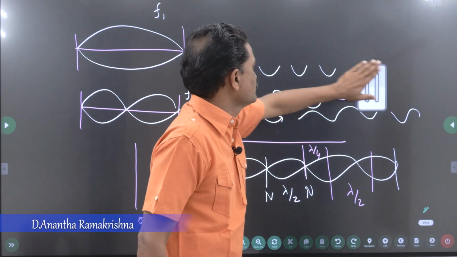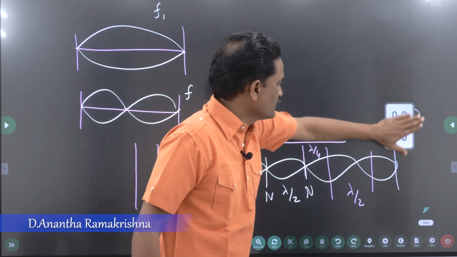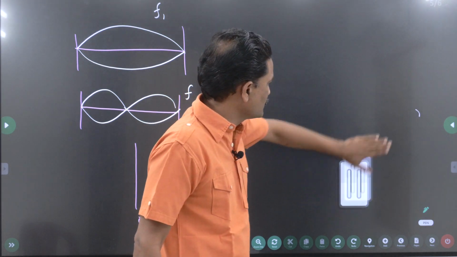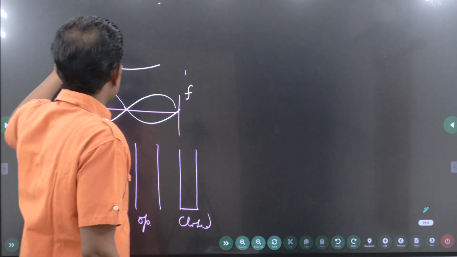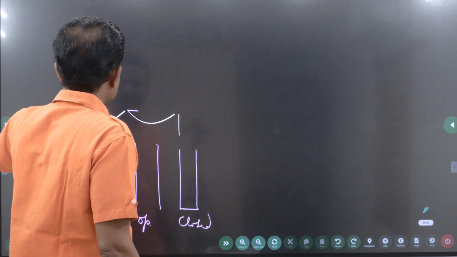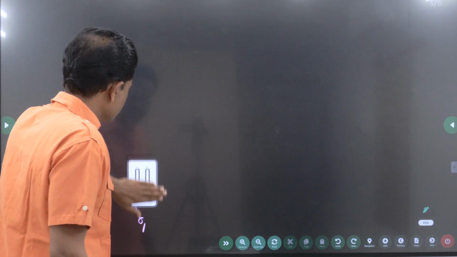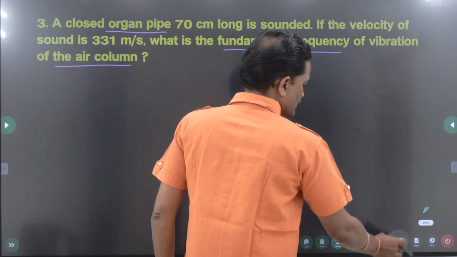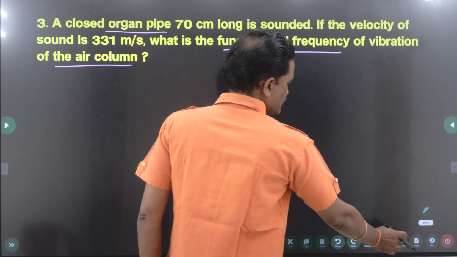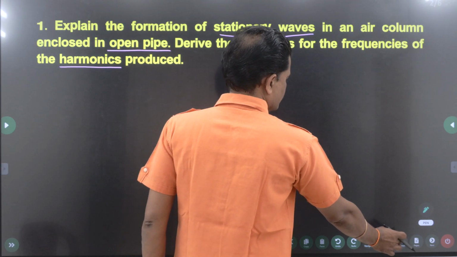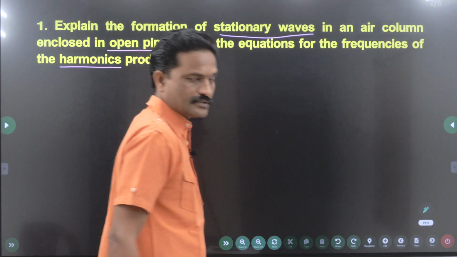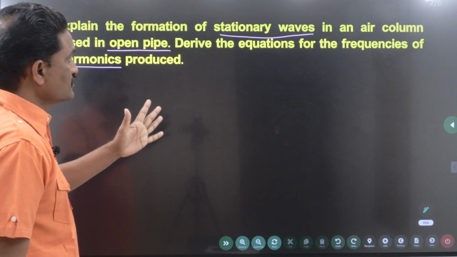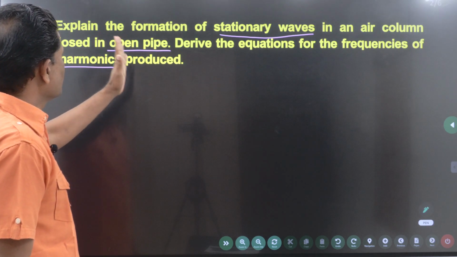Resonance is the condition where the natural frequency of the object is equal to the frequency of the periodic force being applied on the object. In that situation, that object vibrates with maximum amplitude, and that phenomenon is called resonance, right?